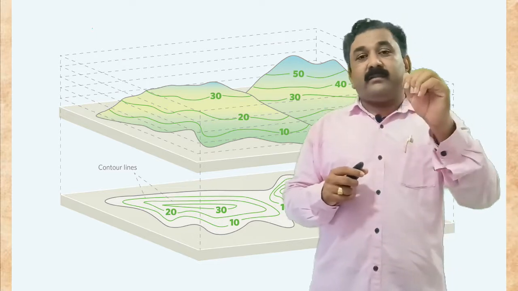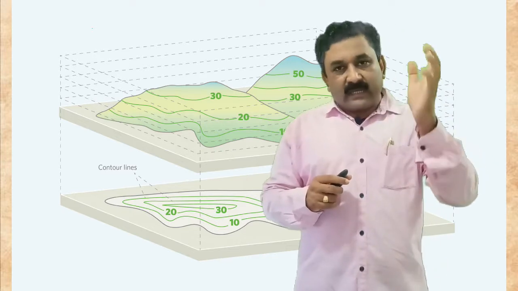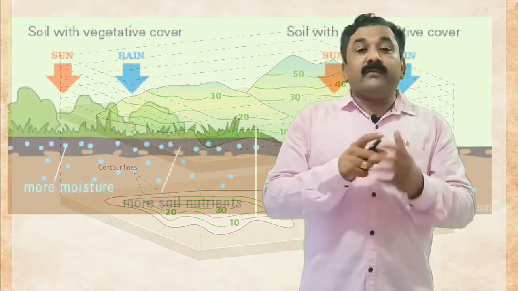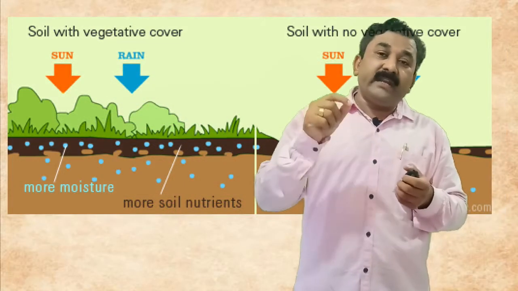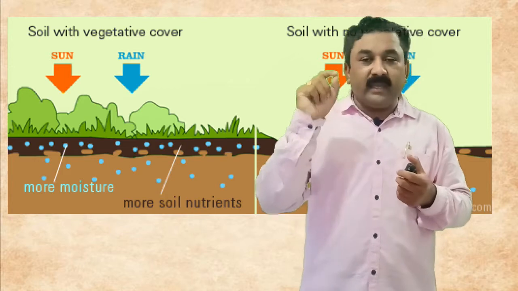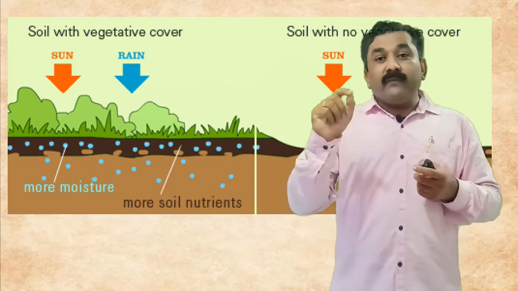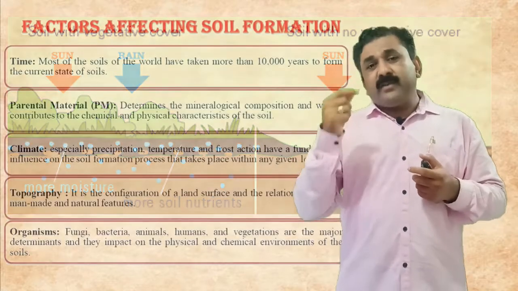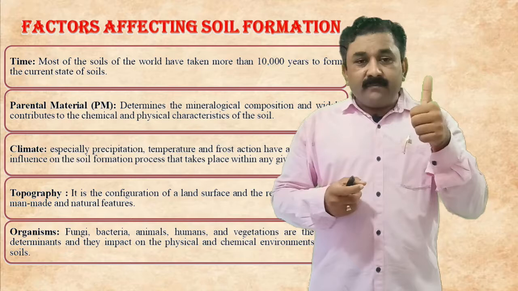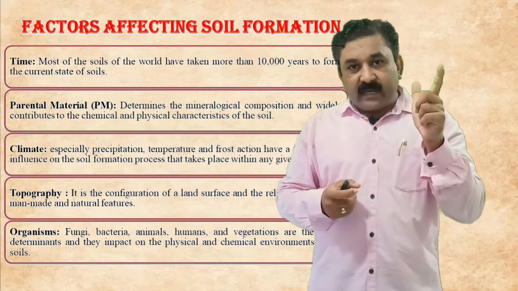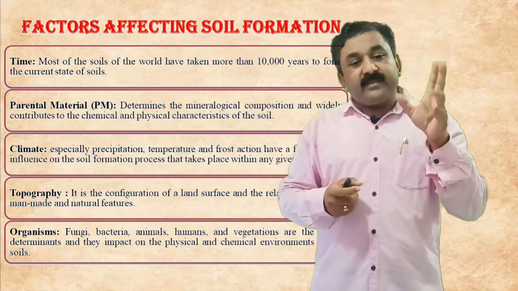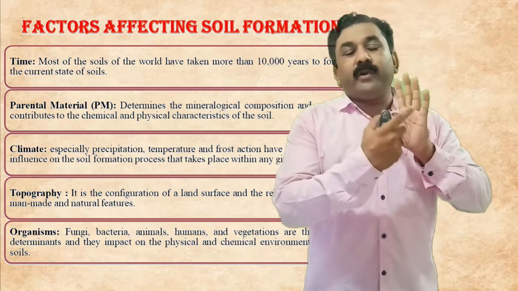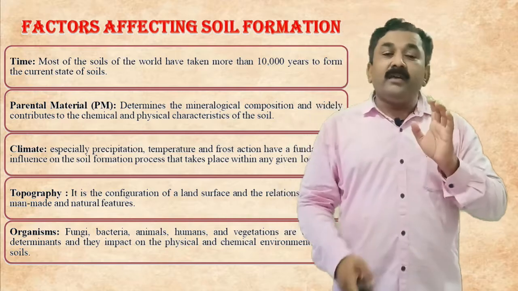And the last one, which was discussed earlier, is the organisms, because which organisms have completed their life in that particular area will decide the next level of soil formation. So eventually we can say that time, parent material, that is the rocks, climatic conditions, topographic conditions, and the organisms are the five important factors affecting soil formation.